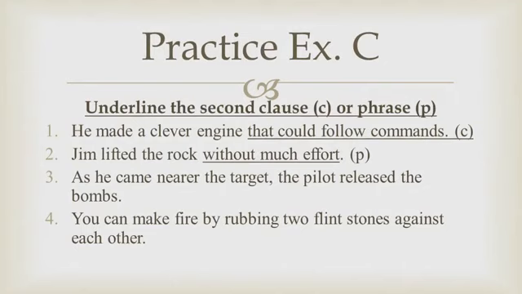And a phrase does not have a subject or verb. So, that could follow commands has a subject, that, and a verb, follow. So, that could follow commands is a clause. It is a second clause because it is starting with that. So, we will underline it like this and put a C on it. Do it in your books.